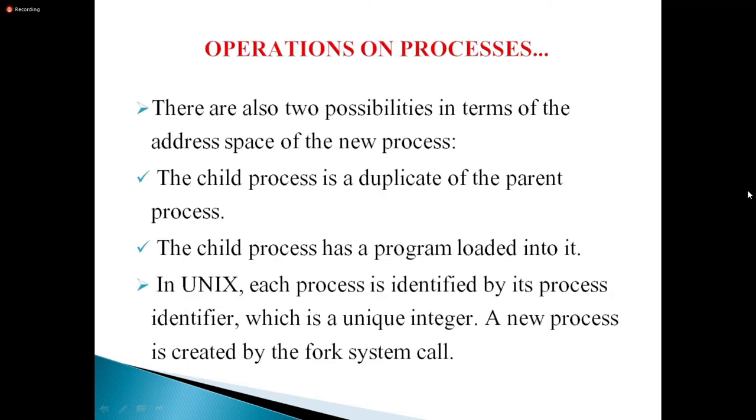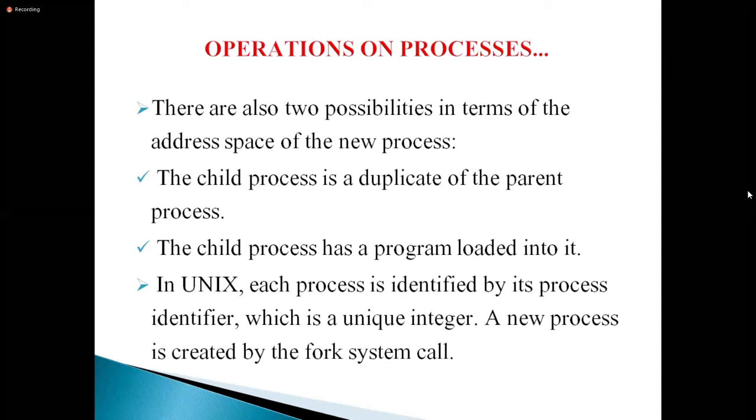There are also two possibilities in terms of the address space. See, executing always requires memory. That's why it is here also. There are two possibilities in terms of the address space of the new process. The child process is a duplicate of the parent process. Yes or no? I already explained this when we discussed the fork system call. Except the process ID, everything will be the same.